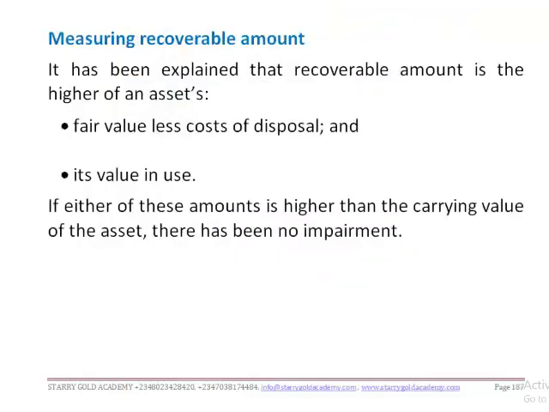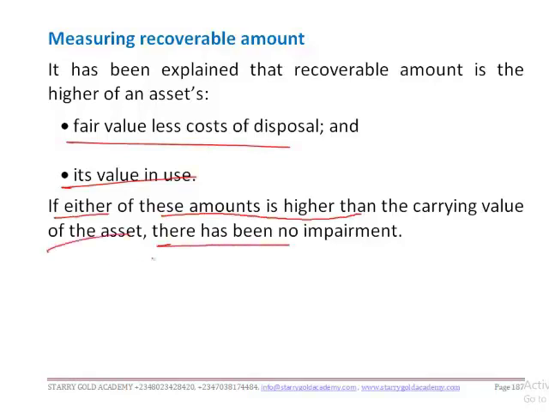Let's take our measurements, or measuring recoverable amount. Recoverable amount is the higher of fair value less cost of disposal and value in use. So if either of these amounts is higher than the carrying value of the asset, there has been no impairment.